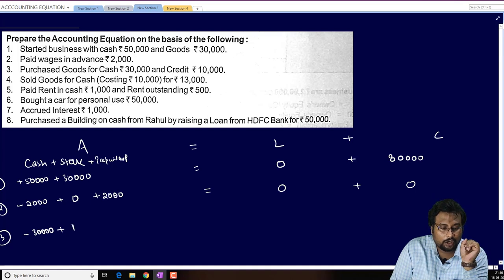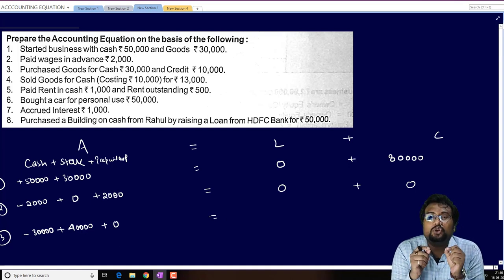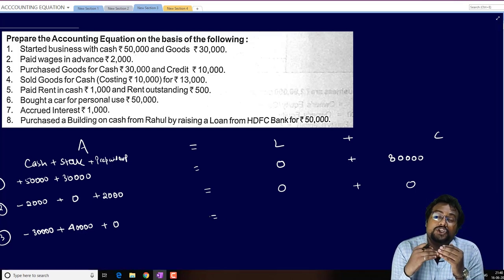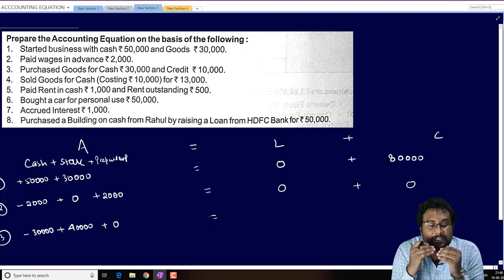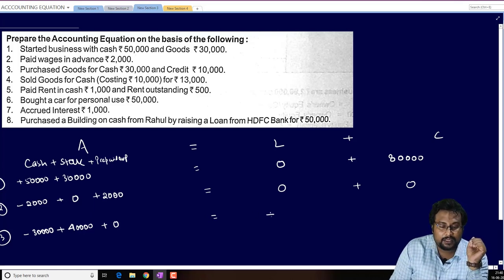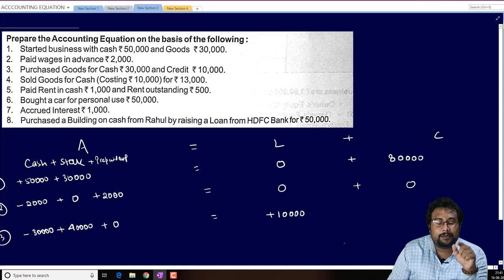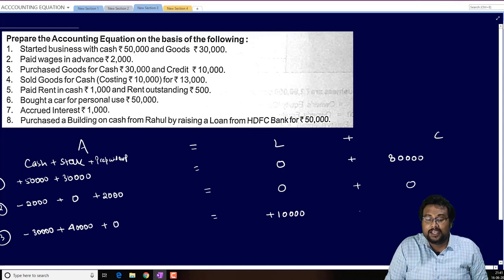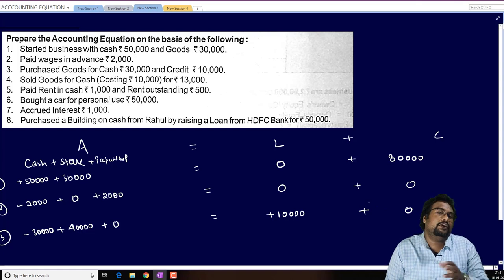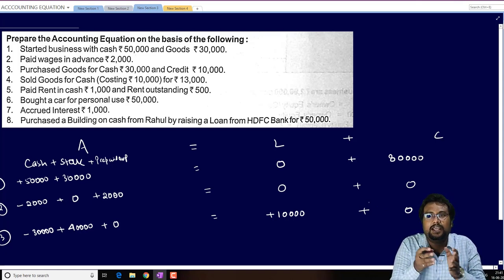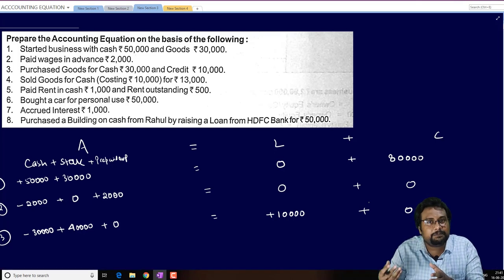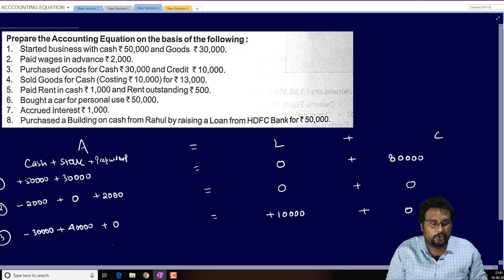And in stock, how much goods is coming? 40,000. There is no effect on the prepaid expenses. Now, you purchased the goods on credit. So there's a future payment because you have to make the payment to the creditors in the future. So our future payment increases, it means our liability increases. Our liability increased by 10,000 rupees. So in the liability column, it will be 10,000. In the capital, it will be 0 because no profit, no loss. Total 40,000 goods purchased and total payable plus paid is 40,000. So no profit, no loss.